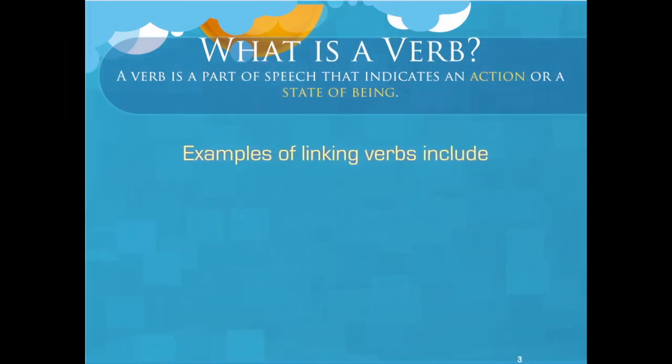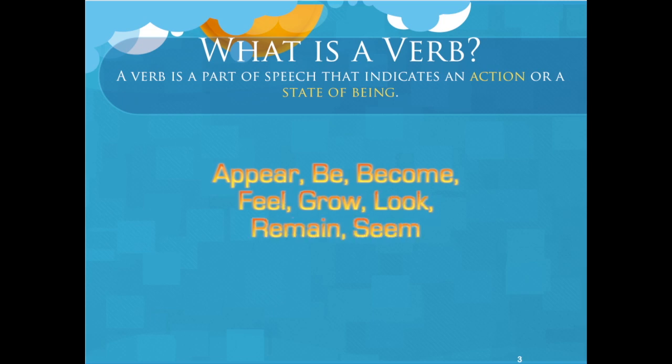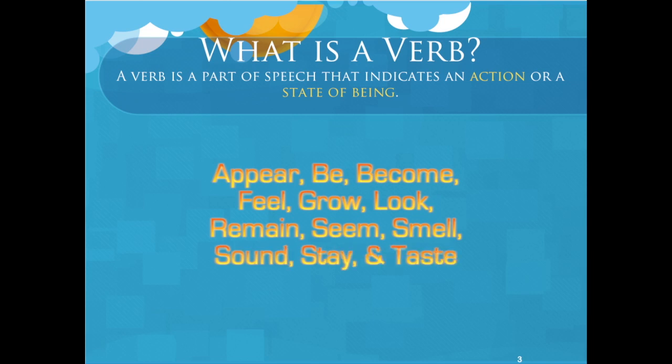Yes, Gail. Examples of linking verbs include appear, be, become, feel, grow, look, remain, seem, smell, sound, stay, and taste. But there are many more state of being verbs than those I just mentioned. And also, you've got to be careful because many of the above verbs can also be action verbs.